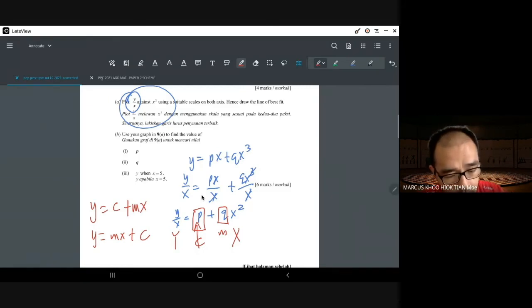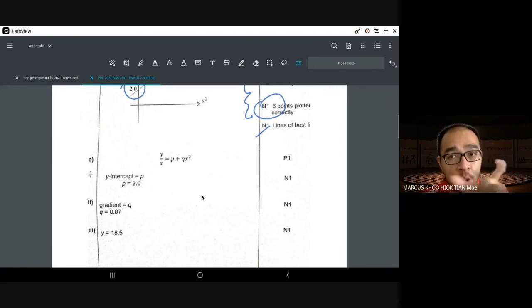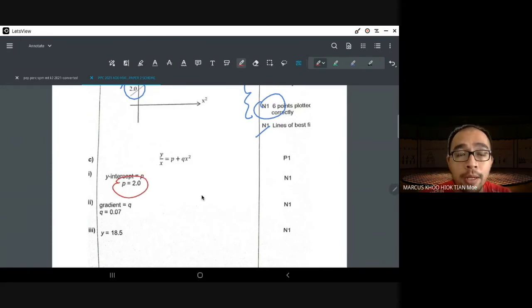Okay, so you will get P is around the value of 2.0. Again, this depends on your graph. And usually for SPM, there is always a range. The correct answer may be 2.0, but they will always give you plus minus 0.1. So if you get 1.9 or 2.1, it is acceptable. Some years they are very kind, they may even give you a 0.2 difference. So if you get 1.8 or 2.2, it can still be accepted. Rare, but sometimes they will allow that kind of difference.